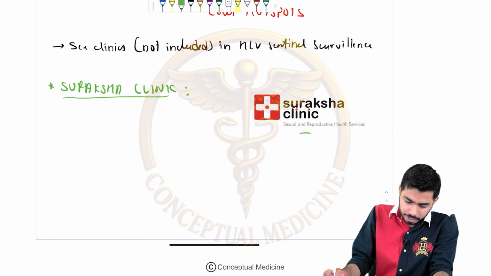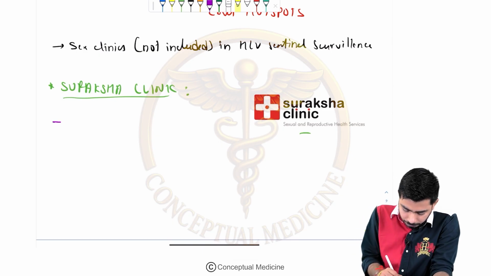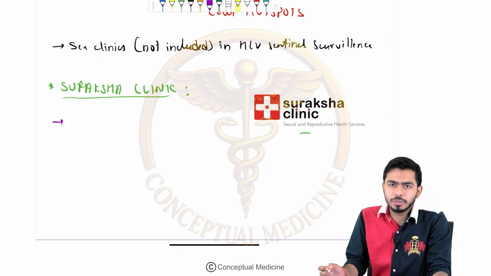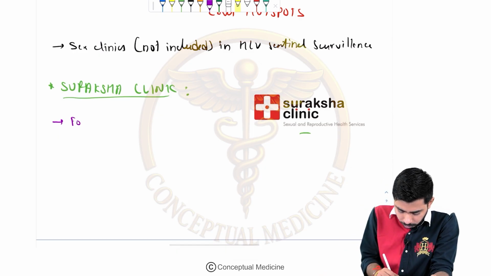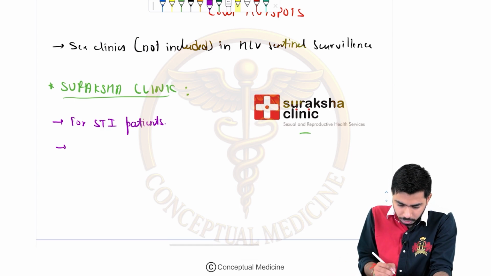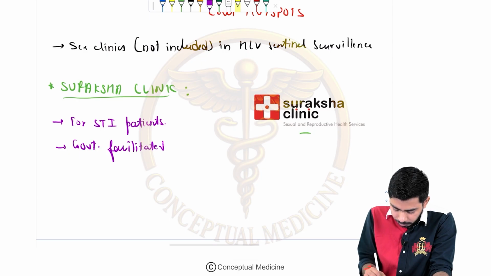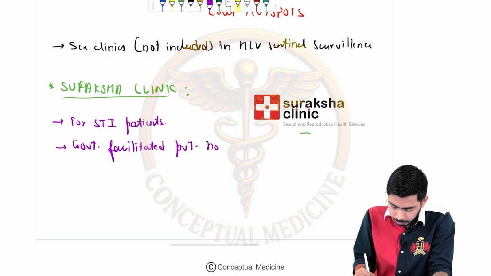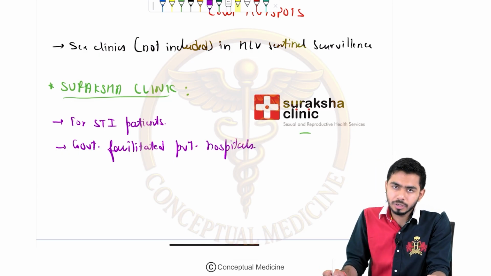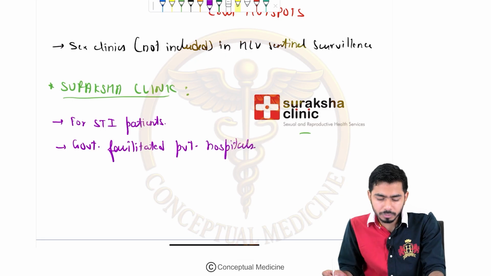Please do remember that. Suraksha clinic is talking about the STI patient, I mean the sexually transmitted disease patient or the reproductive tract disease patient, right? This is for the sexually transmitted infection patients or the reproductive tract disease patients. These are government facilitated private hospitals, so that people reach out over there, and this is the government facility only. These are the Suraksha clinics, opened as an initiative from the government side.